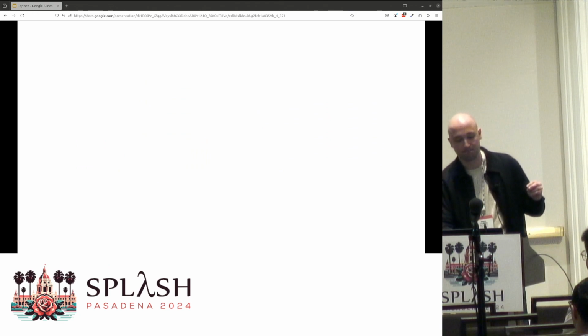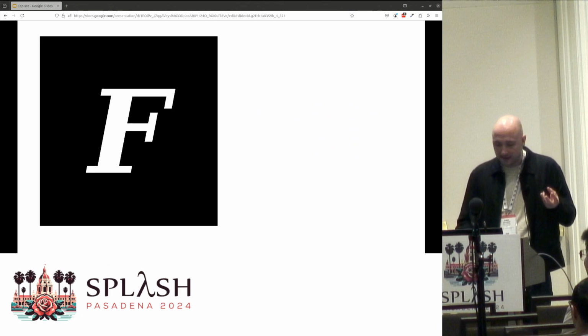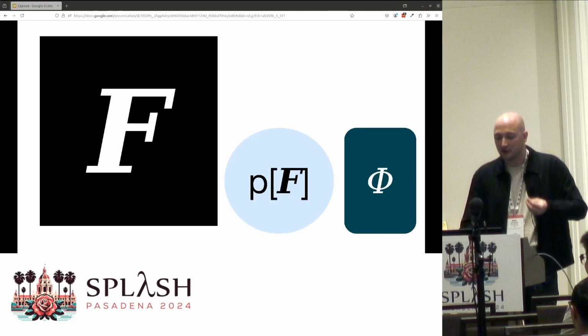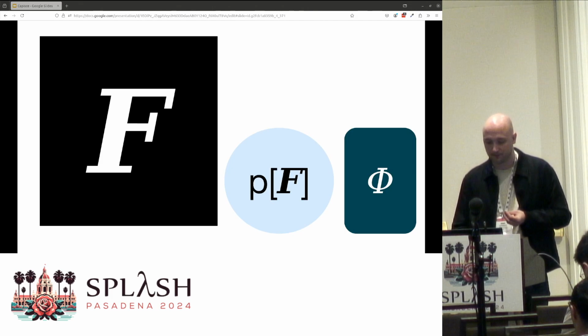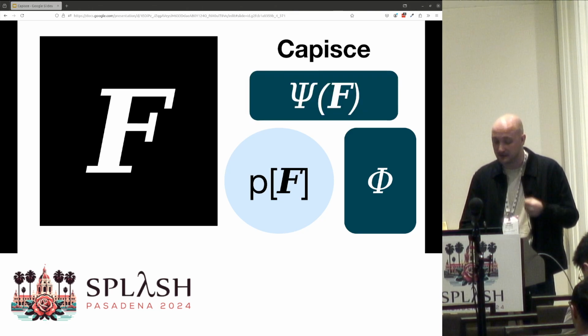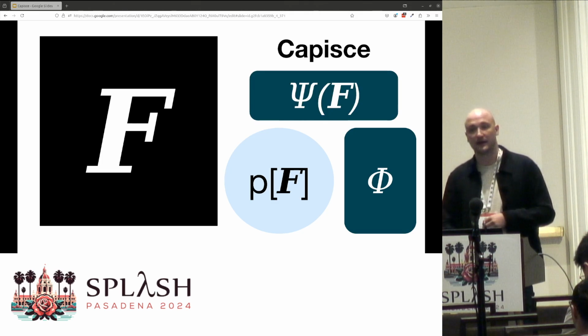So let's jump back. We started worried about the unknown and how we can reason about programs in an interesting way with unknown or missing code. Now, with Capiche, we can tame the unknown using a precise CI spec, which precisely describes the implementations of the functions f that cause the program to satisfy its spec.